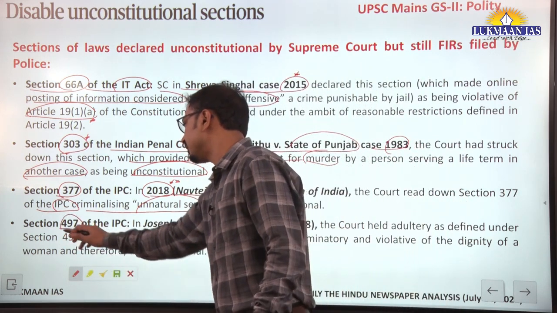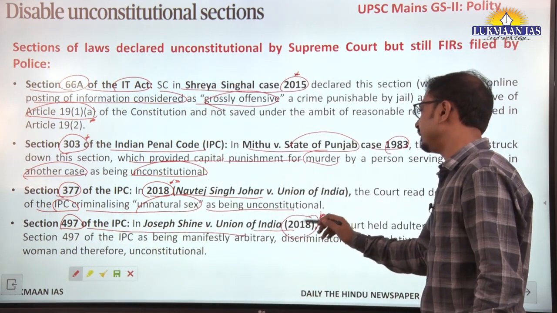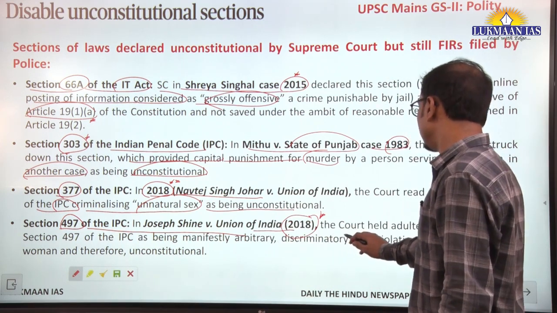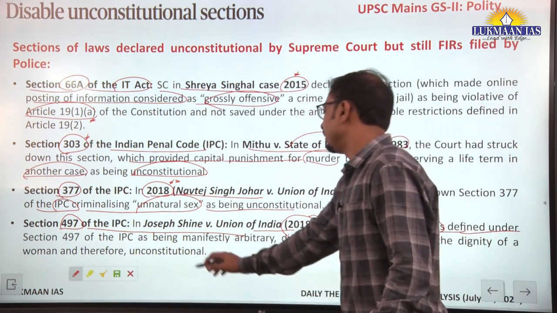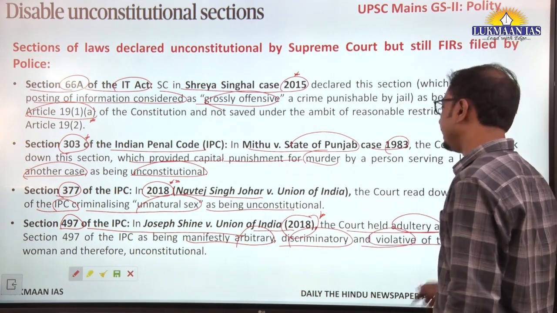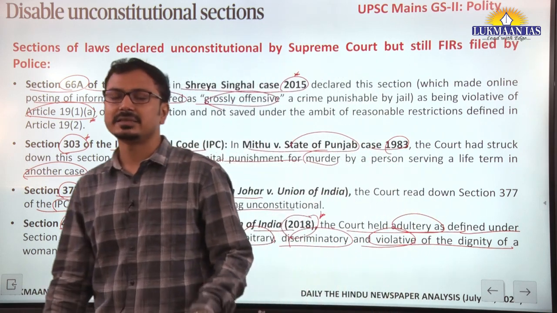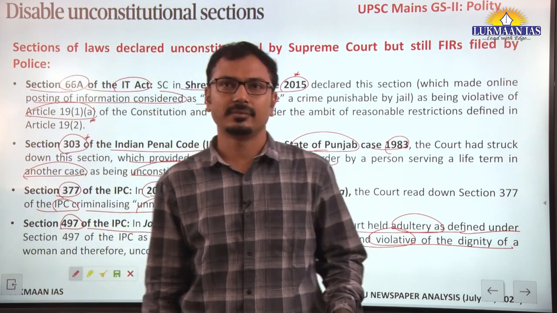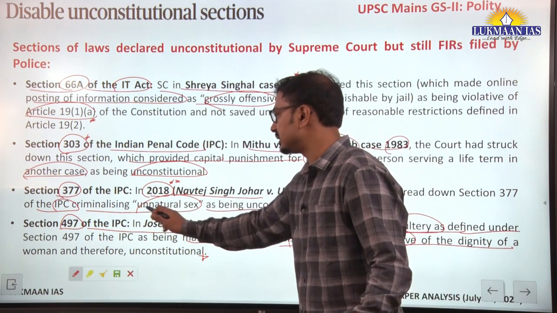Section 497 of IPC, Joseph Shine versus Union of India, 2018. Here the adultery provision under this section, being manifestly arbitrary, discriminatory, and violative of the dignity of women, was declared unconstitutional. So adultery is now a civil offence and not a criminal offence in India after this particular judgment. Okay, Section 497 of IPC.